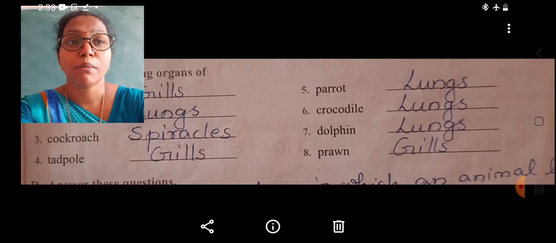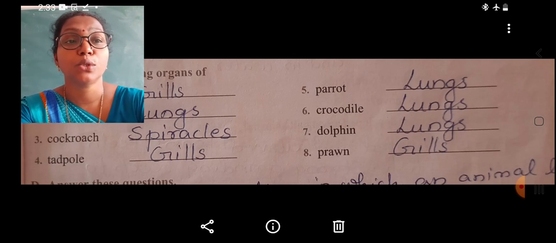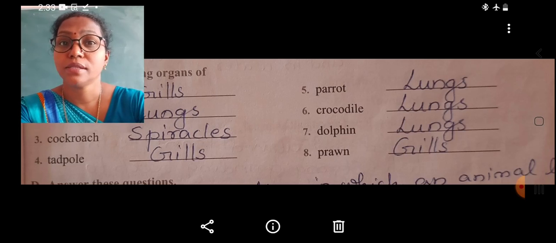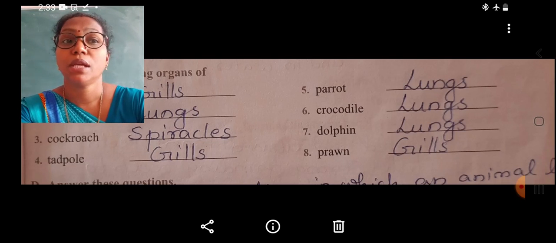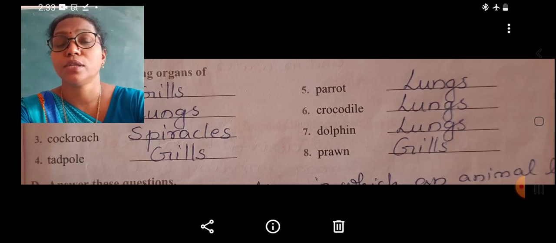Dolphin. Dolphin is a mammal. It is breathing through its lungs. Then students, the prawn. Prawn is a sea animal or a water animal. We know that it breathes through the gills. Gills are the breathing organs of prawns.